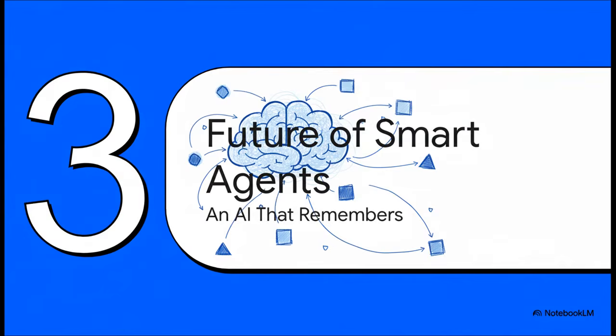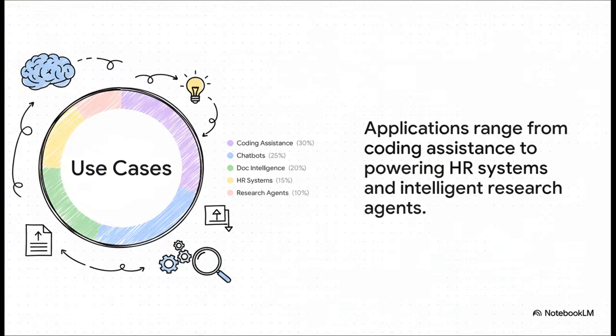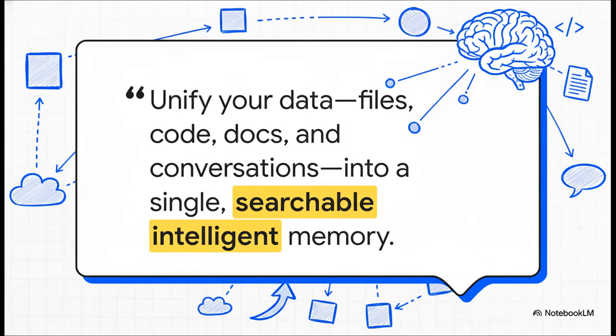So let's zoom out a bit. What does all this really mean for the future? What's actually possible when our AI agents can remember, learn, and grow from their experiences? Well, the possibilities are just huge. I mean, imagine a coding assistant that actually remembers your entire project's architecture, not just the last file you had open, or a customer service bot that knows your entire history with the company. From making sense of mountains of internal documentation to powering smarter HR systems or research agents, this is a total game changer.